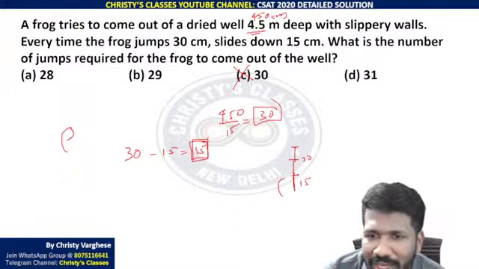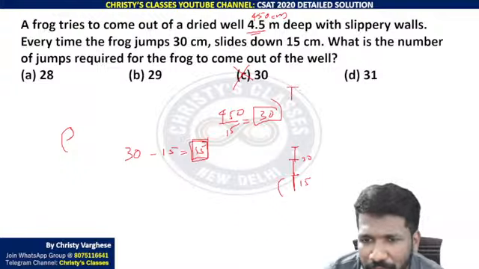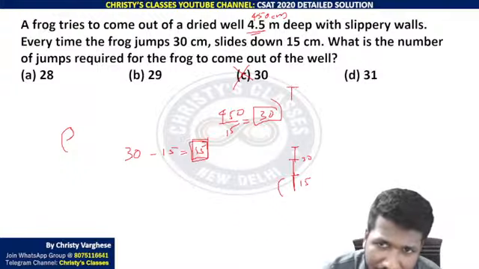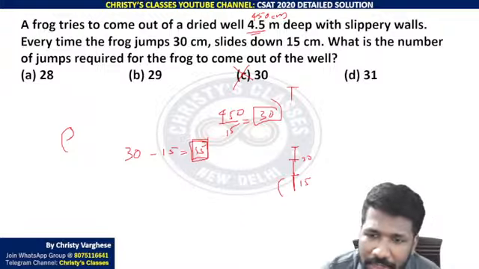Likewise, 29 jump, what will happen after 29 jump? 30th jump, before 30th jump there is a 29 jump now.